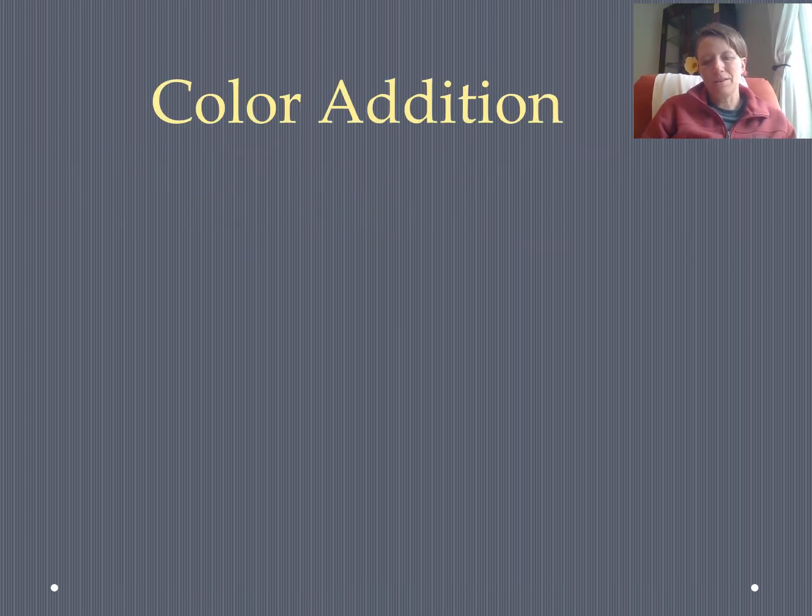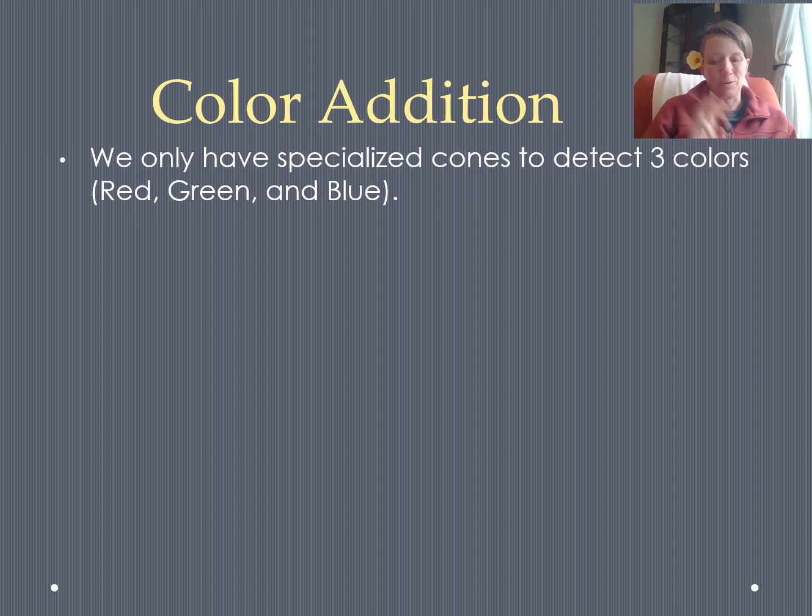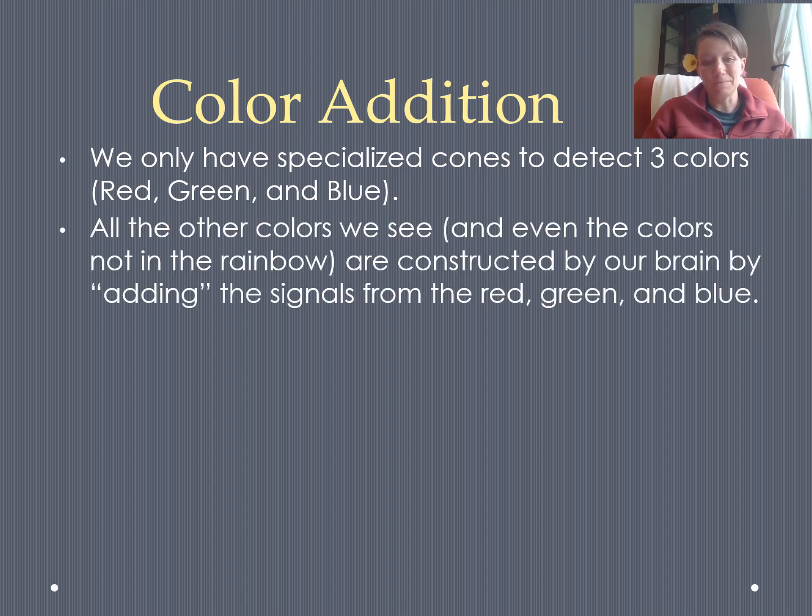So it turns out that the human eye actually can only see three colors. The reason is that it would be kind of unnecessary to have detectors for all of the colors in the universe. It would make our eyes really, really big. And actually, we can do the same thing with just three colors and a really big brain, which humans tend to have compared to other animals.